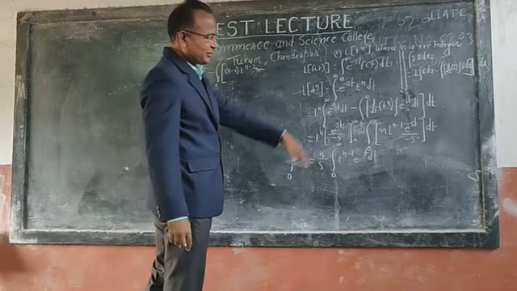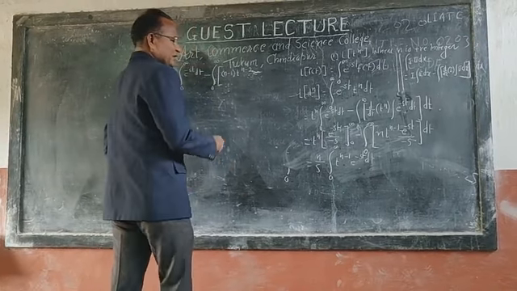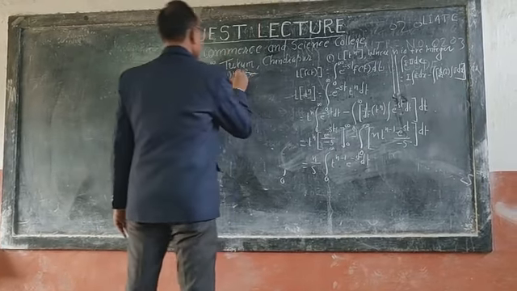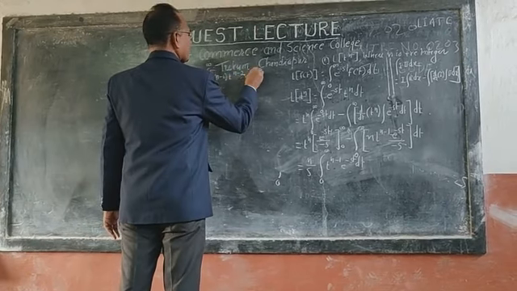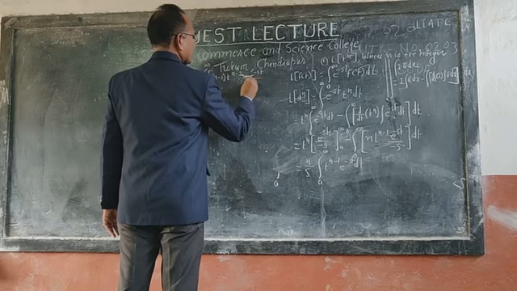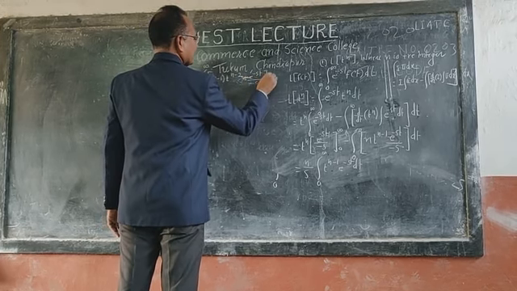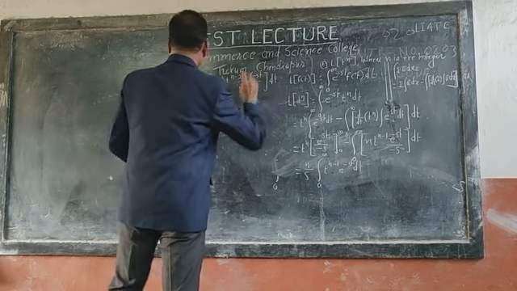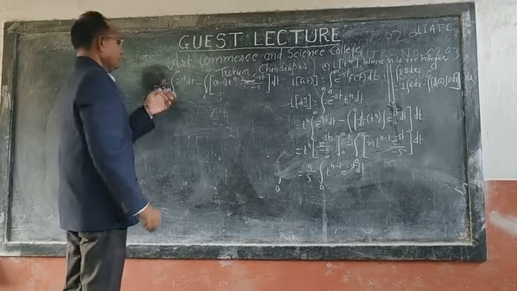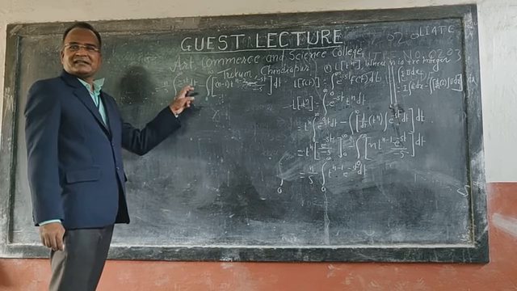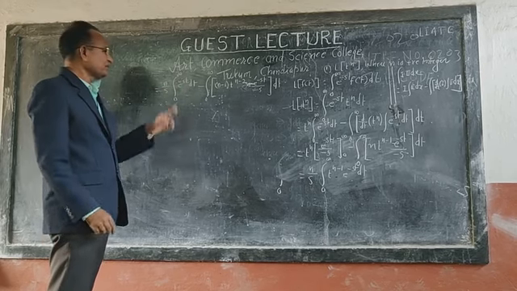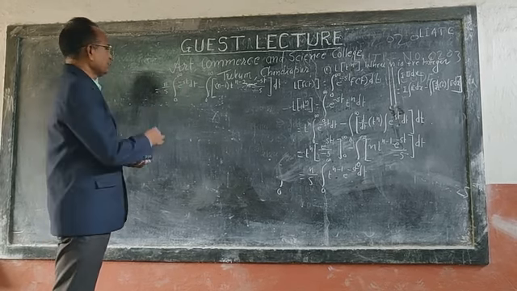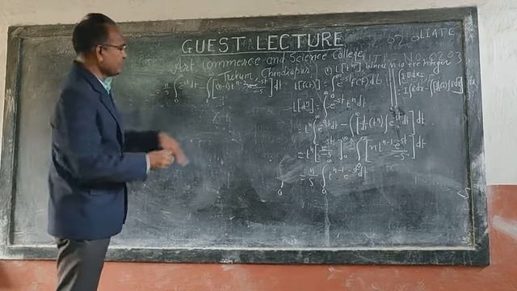Again the integration of e to the power minus st with respect to t is e to the power minus st by minus s, with respect to t. Because of the same fact, this leads to 0. This is n by s.